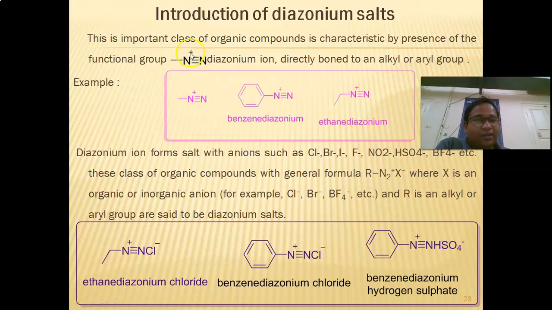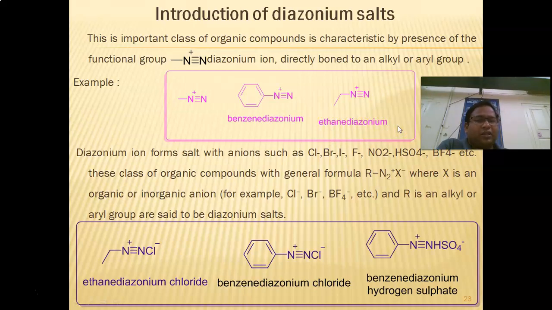So here it carries the positive charge. Here 1, 2, 3. Again there is a 2 non-bonding pair of electron. So some of the diazonium which are bonded to the aromatic ring system, that is called as the benzene diazonium ion. So if it is bonded to the aliphatic group, then it is called as the ethane diazonium.